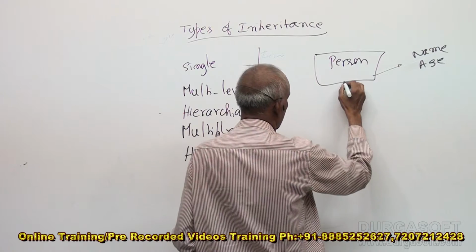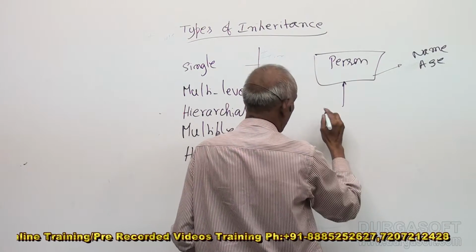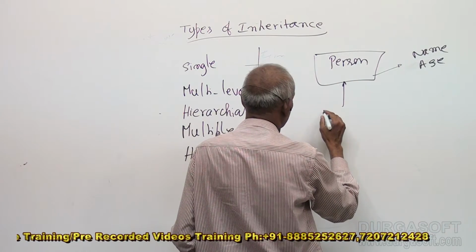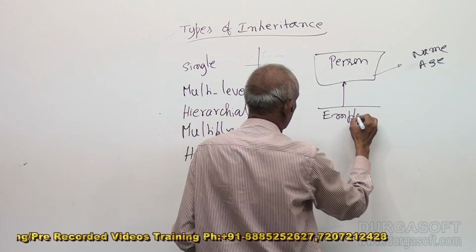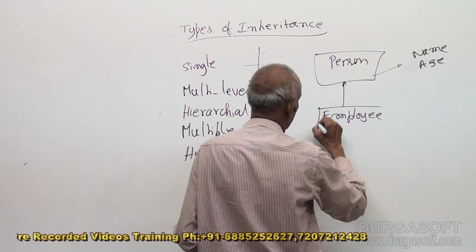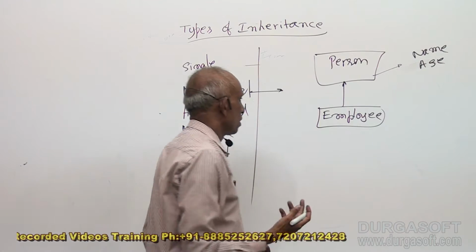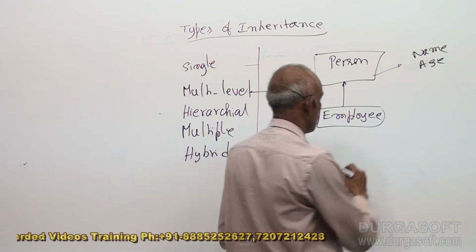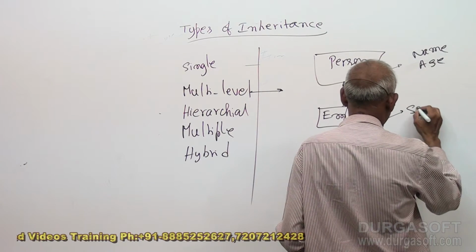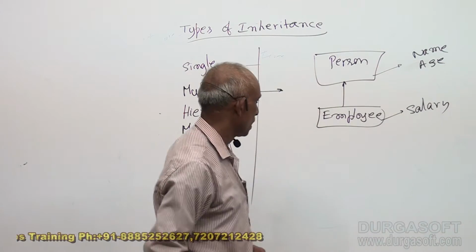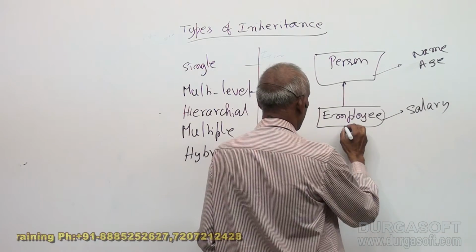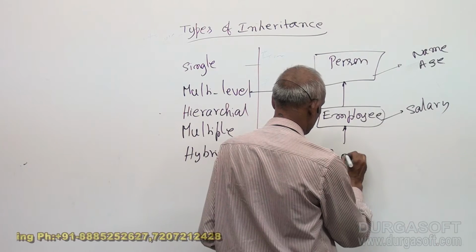From this we can have employee. Suppose employee means they will have salary. One example. For employee you can have programmer.